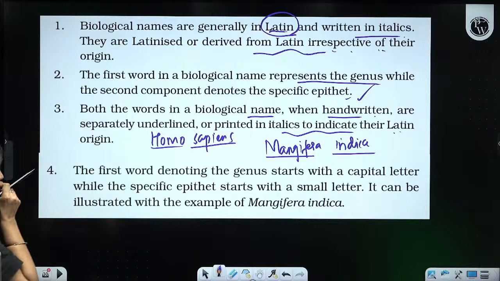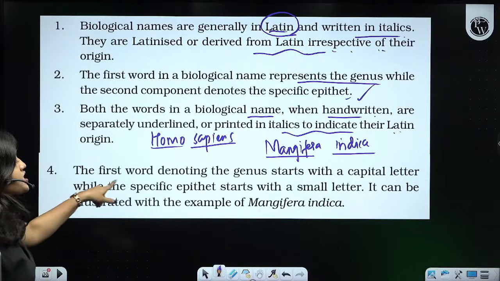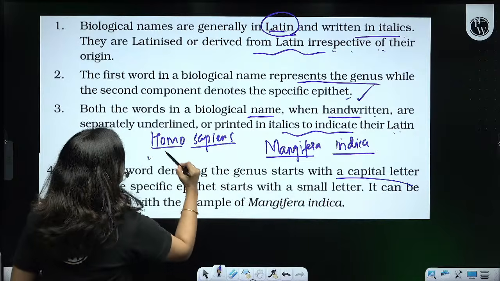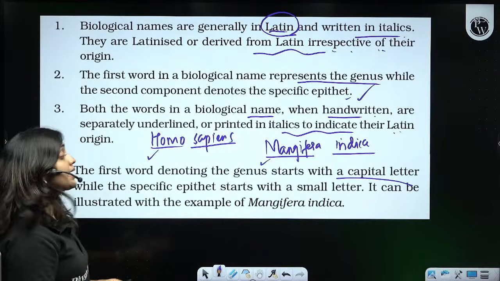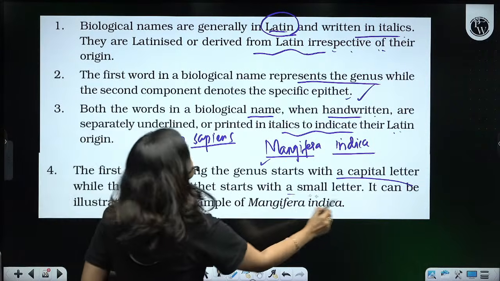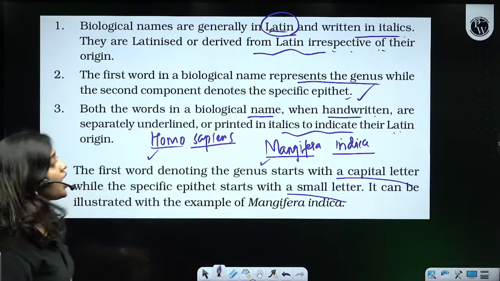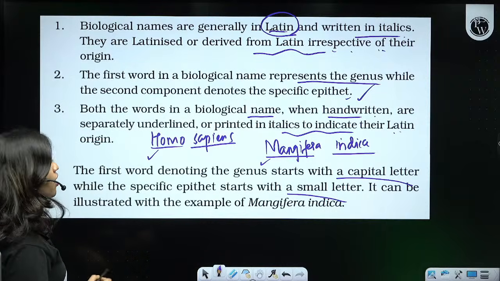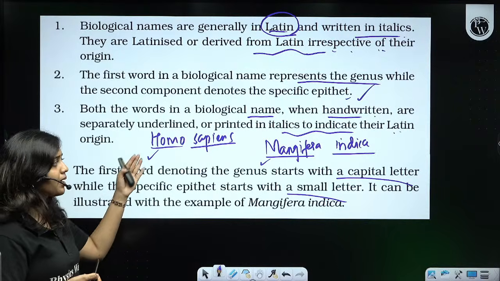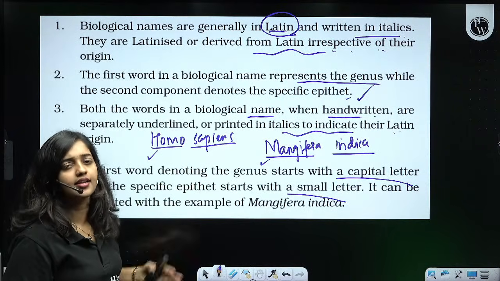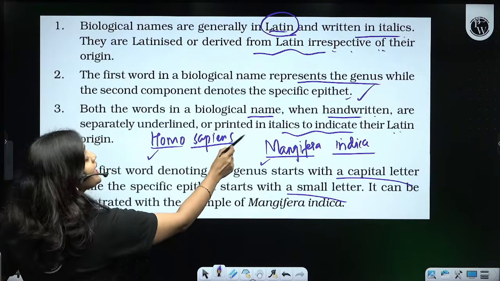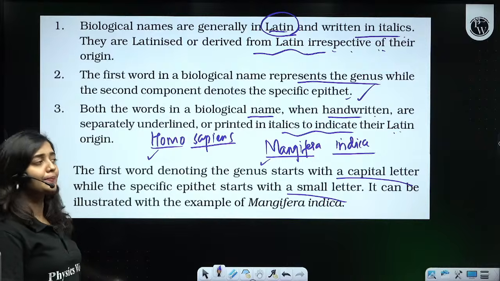So next rule, look. The first word denoting the genus name starts with a capital letter. In both cases, I have started the genus name with a capital letter, while the specific epithet, the second name, starts with a small letter. Can you see? Yes. And we also have one more rule. Here I am writing by hand, so it is handwritten. If we are printing a scientific name, it should be printed in italics.